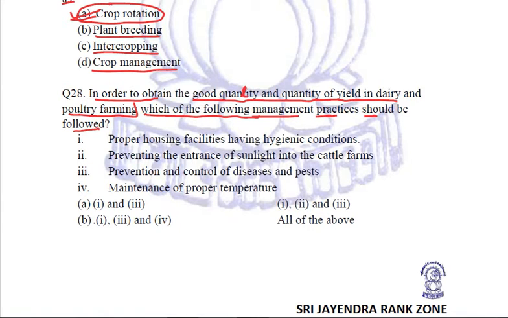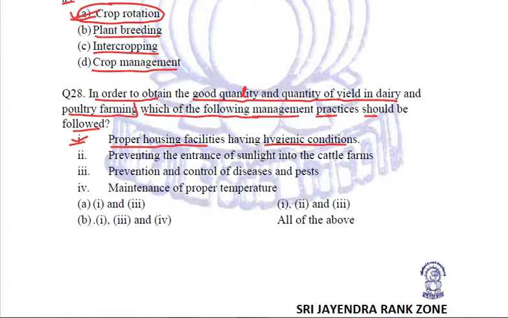So if we want to have good quality and good quantity of dairy as well as poultry farming, out of these four options, which of these we should practice? Proper housing facilities, having hygienic conditions, we need to follow this, right? Because this is going to ensure the proper health.